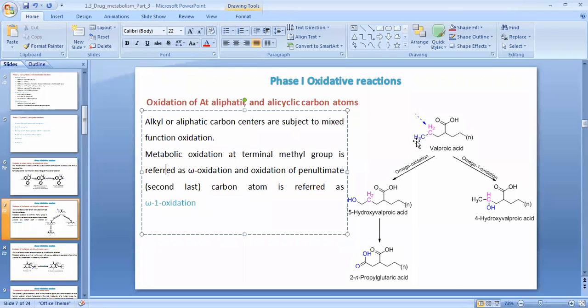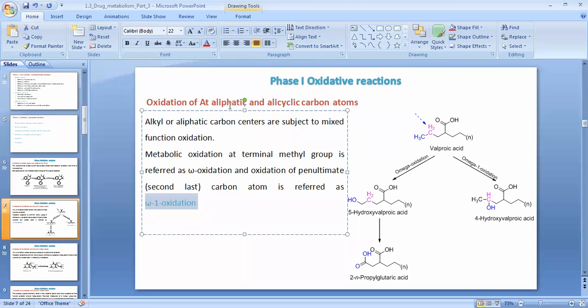Now what is the meaning of this omega oxidation? When oxidation of the terminal carbon atom is done directly, see, first the oxidation starts with the methyl functional group. So such type of oxidation reactions are known as omega oxidation, and oxidation of the penultimate carbon atom is referred to as omega 1 oxidation, because the oxidation takes place at this terminal carbon atom.